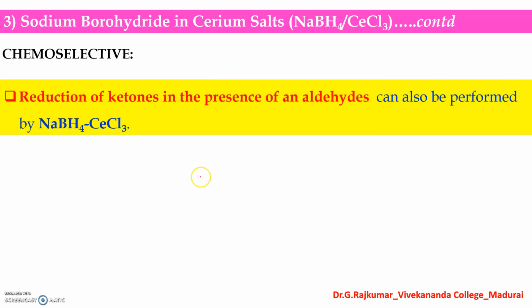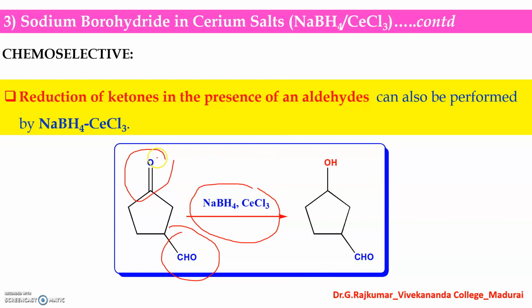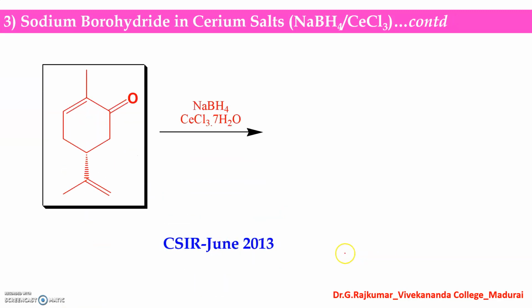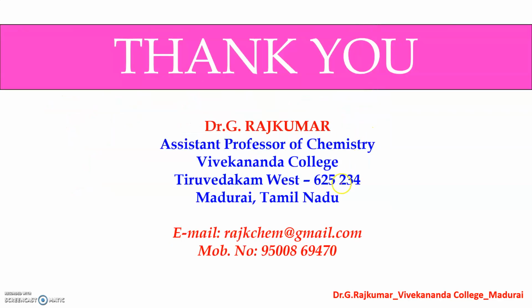And the reduction of ketones in the presence of aldehydes can also be performed by sodium borohydride and cerium salts. You can see a keto group is there, an aldehyde group is there. So when I use sodium borohydride with cerium salts, only this keto group is reduced. This aldehyde group is not affected. And this is a question asked in CSIR June 2013. You can see sodium borohydride with cerium salts. Look at this: the carbon-carbon alpha beta unsaturated bonds are not reduced. Only this keto group has been reduced into an alcohol. So thank you so much.